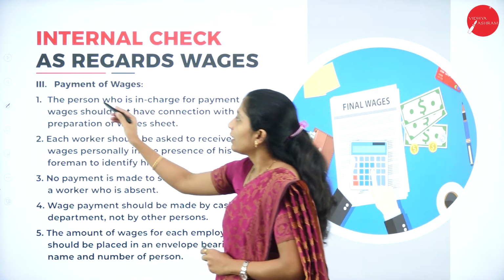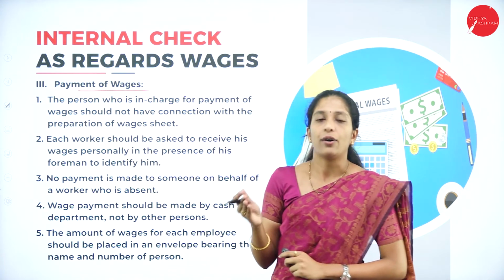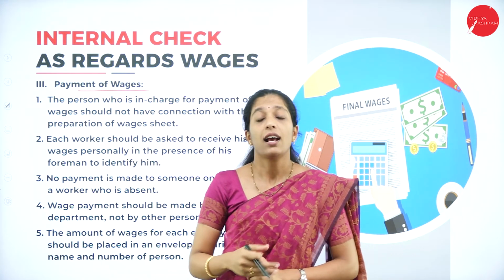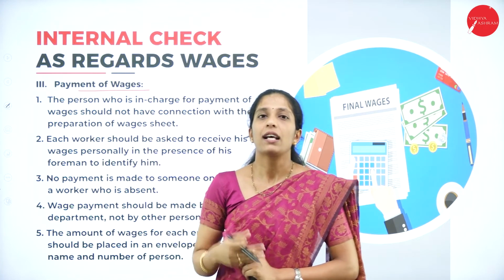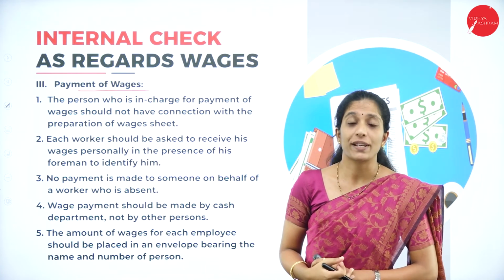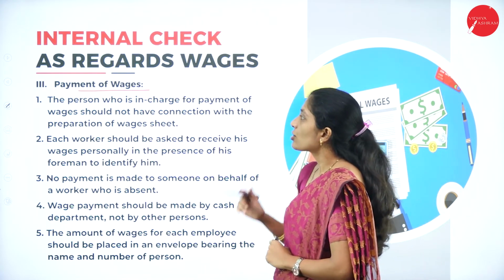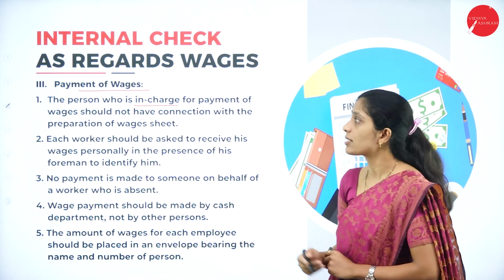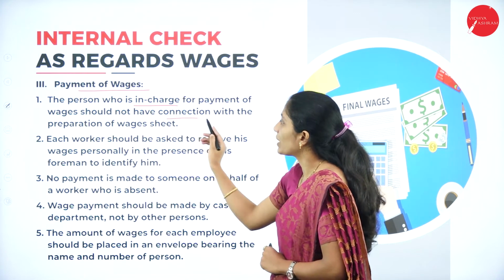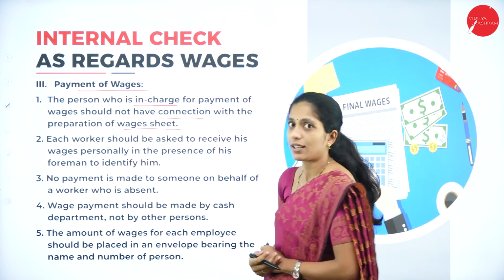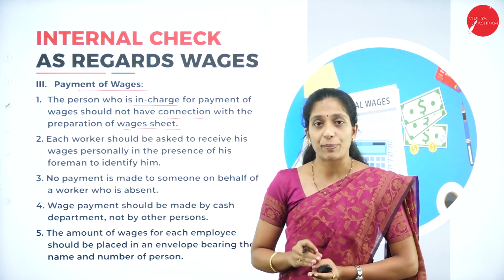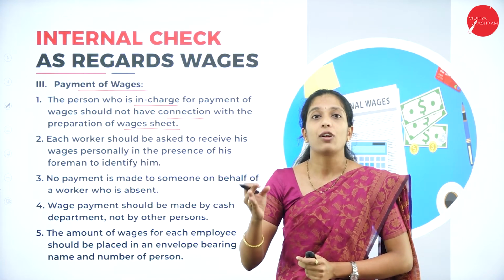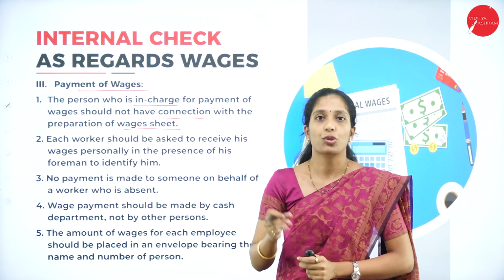Now let us see. We have learnt how the wages have to be calculated and how the wage sheet has to be prepared. Now let us see how the payment has to be given to the workers. The person who is in charge of the payment of wages should not have any connection with the preparation of the wage sheet. Those who have prepared the wage sheet should not be allowed to provide the wages to the workers.